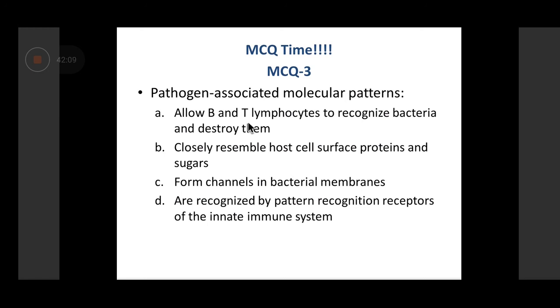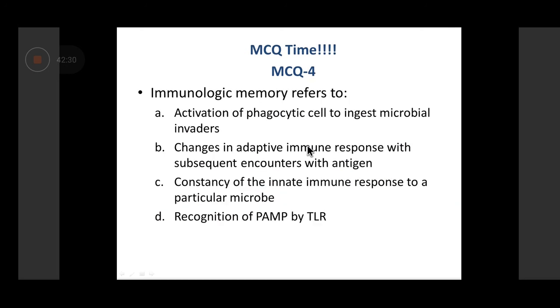PAMPs are recognized by pattern recognition receptors like toll-like receptors, which are part of the innate immune response, which recognize a broad molecule of a pathogen, which will identify it as a major group of pathogen, like a bacterium or a virus, but which one it will not be able to tell. So the answer is D, based on our discussion.